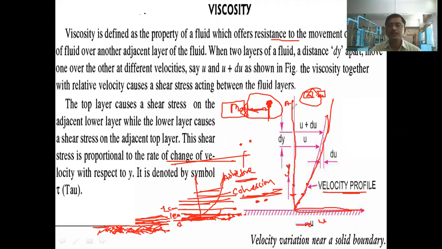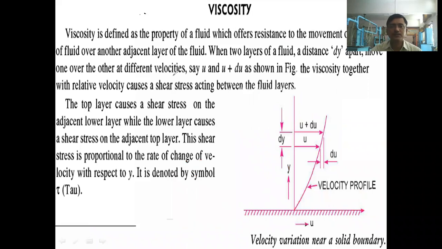So we get different types of velocity profiles at different conditions because of the property called as viscosity. त्या viscosity मुळे आपल्याला वेगवेगळ्या प्रकारचे velocity profile वेगवेगळ्या ठिकाणी पाहायला भेटतात. If we consider the pipe flow, पाईपचा जर आपण विचार केला तर पाईपच्या सर्व बाजूने त्या ठिकाणी सरफेस आहे, राईट? Surface is there on every side of the pipe. So in pipe flow also we may observe this velocity profile.